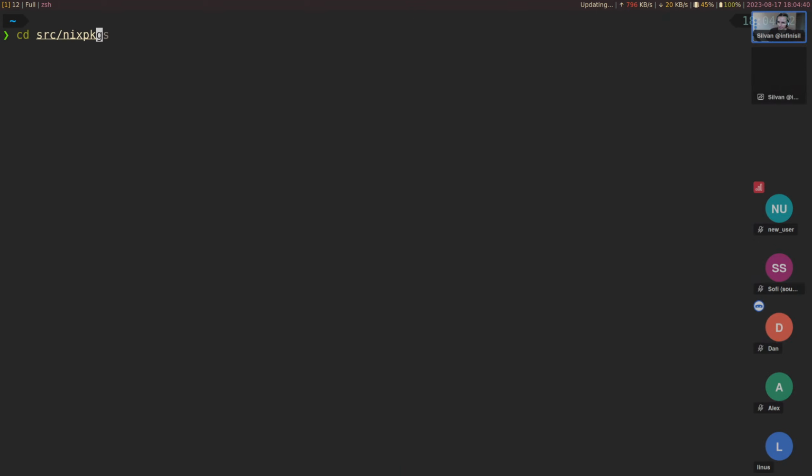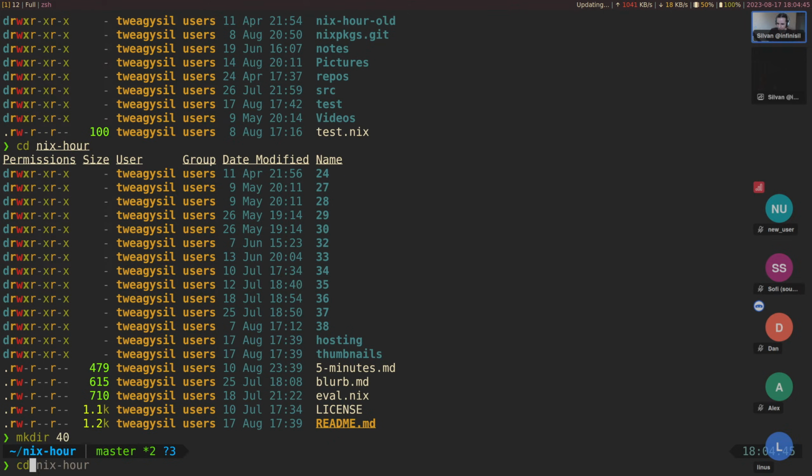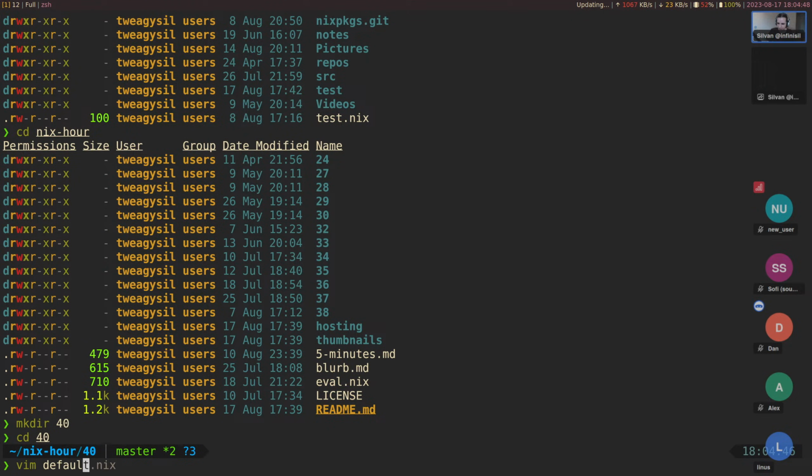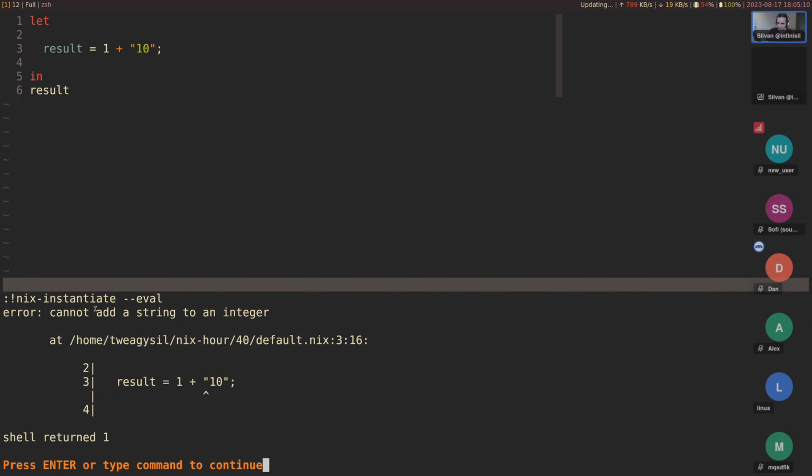So Nix code is particularly hard to debug. Let me go into Nix Hour here, it's our 40. And let's write something simple. Let's say we have a mistake in here, and we have a result, and the result is something like 1 plus 10 in a string. Okay, let's see what kind of error we get from this. We're gonna nix-instantiate --eval. Just this. All right, cannot add a string to an integer. Okay, that's actually a good error in this case.